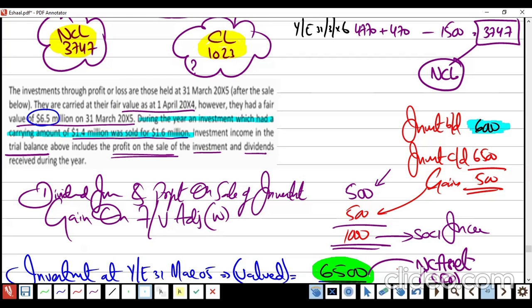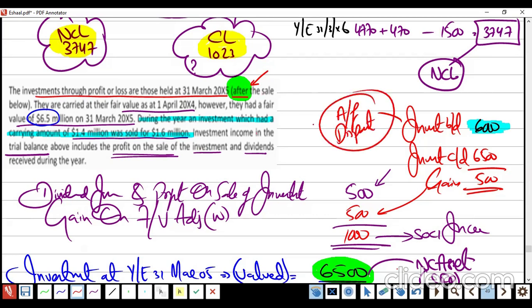So the answer is, why I didn't adjust that? Because I read the question properly. They wrote here that the investment showing at the year end is after taking the impact of the disposal. So this is the after-disposal value.